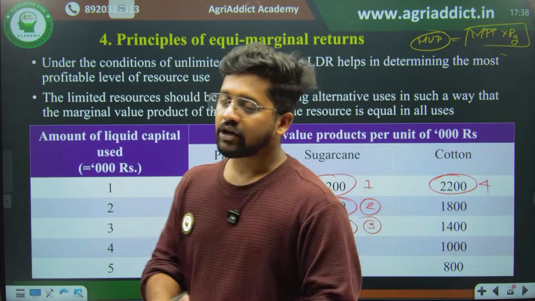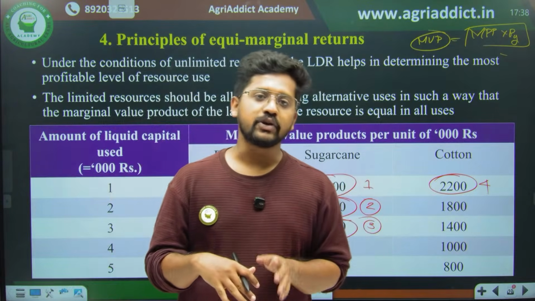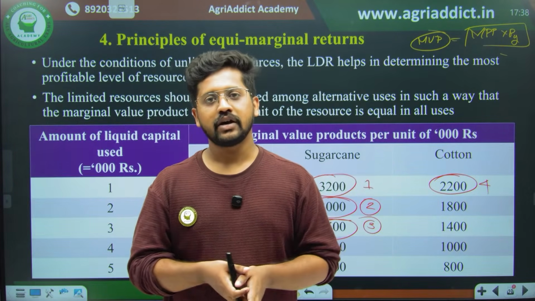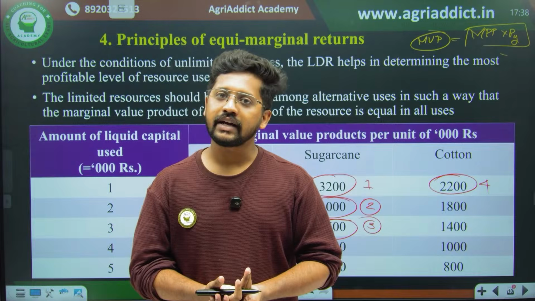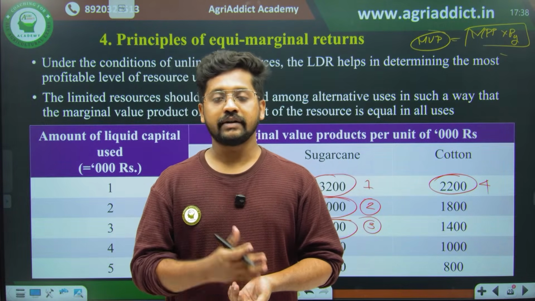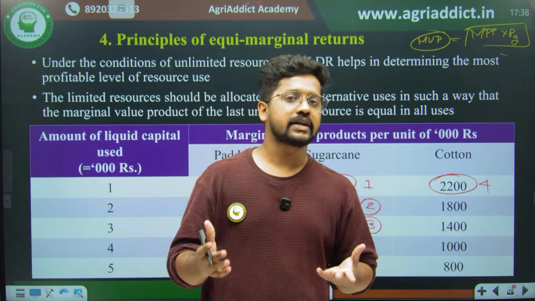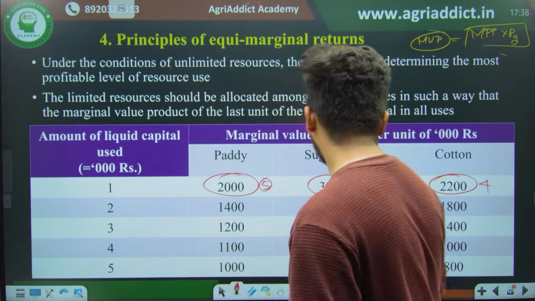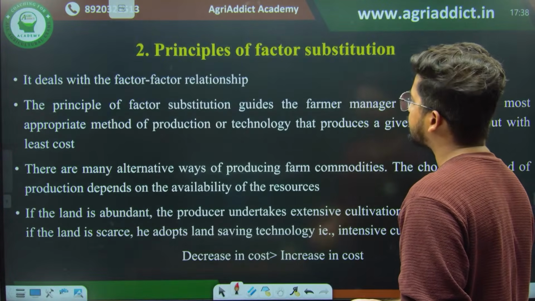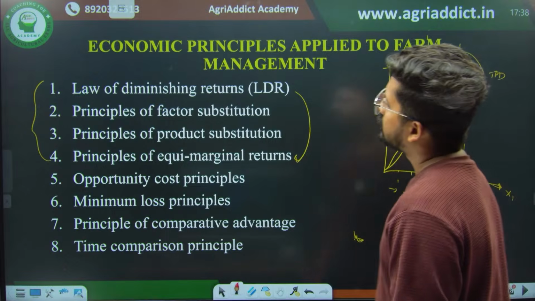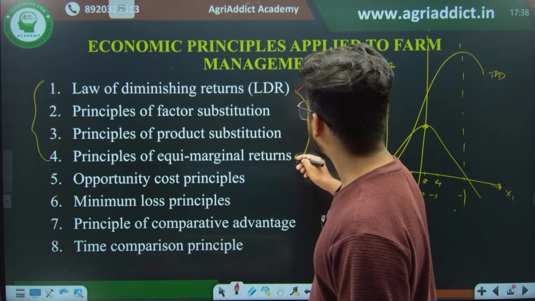So right now we know the two major principles, and you don't even need to revise it because you already know the law of marginal utility and equimarginal utility, that is diminishing marginal utility as well as equimarginal utility. The counterparts are the law of diminishing returns and equimarginal returns. So therefore two theories are completed. So this one is done. This one is also done.